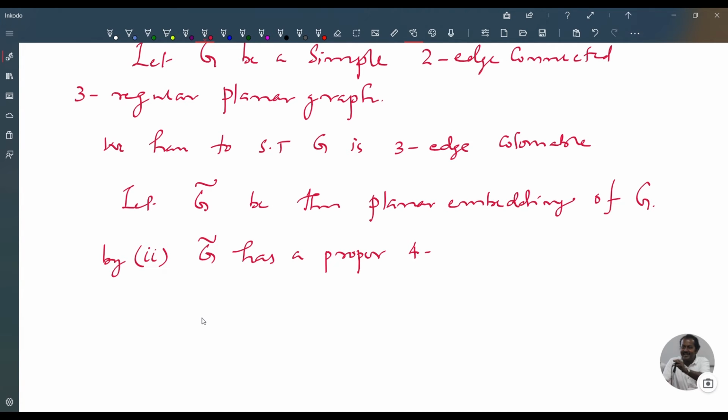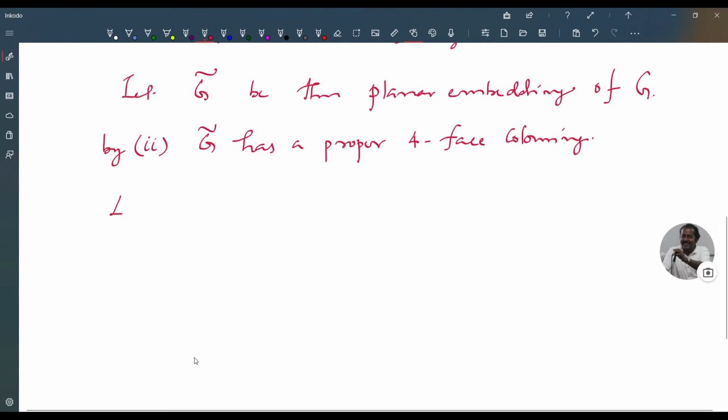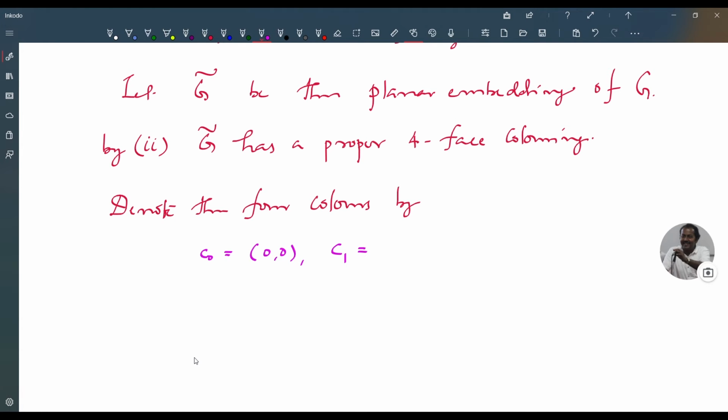Denote the four colors by C0 equal to (0,0), C1 equal to (1,0), C2 equal to (0,1), and C3 equal to (1,1), over the field of integers modulo 2.